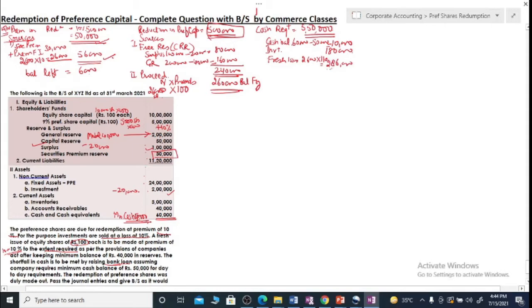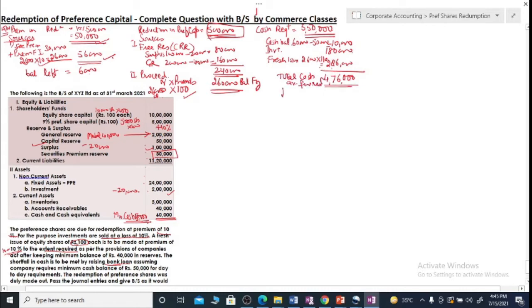Please remember, cash is 110, 100 is for capital, that is proceeds, and 10 is for premium, which is written separately. So our present sources of cash are 4,76,000. This is our total cash available for redemption.